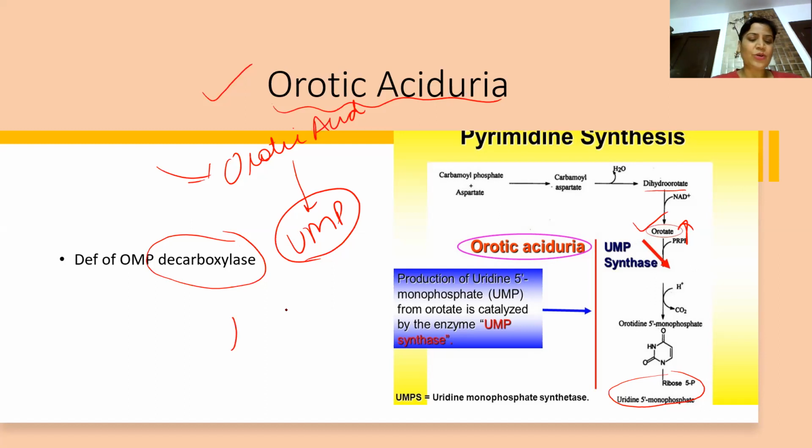This is also connected with the urea cycle. Why the urea cycle? Because the enzyme required here is CPS2, and in the urea cycle it was CPS1. So this is all about some of the inborn errors of metabolism. Always remember, you have to learn what the deficient enzymes are. So the way I have taught you, you can make your notes also.